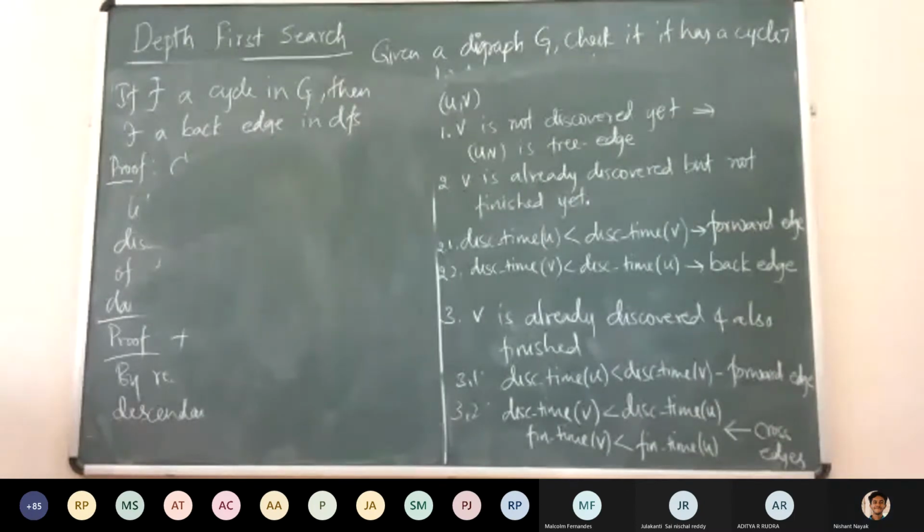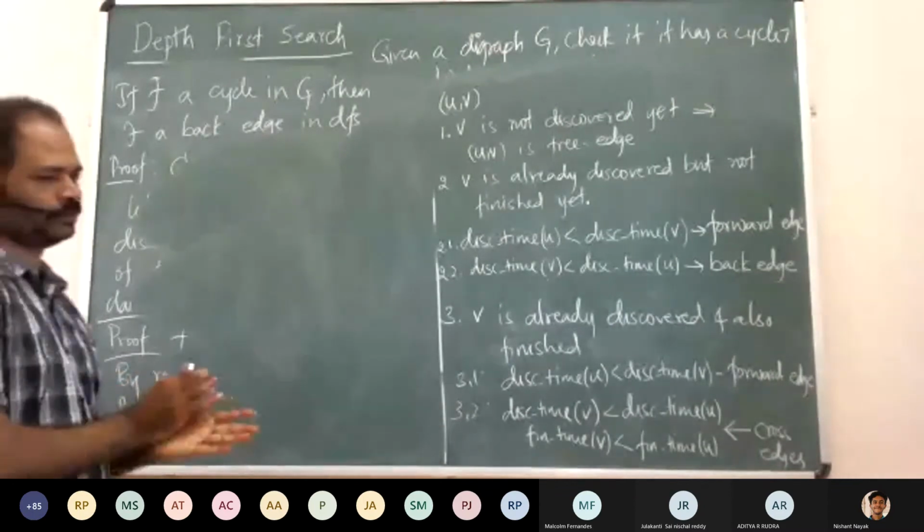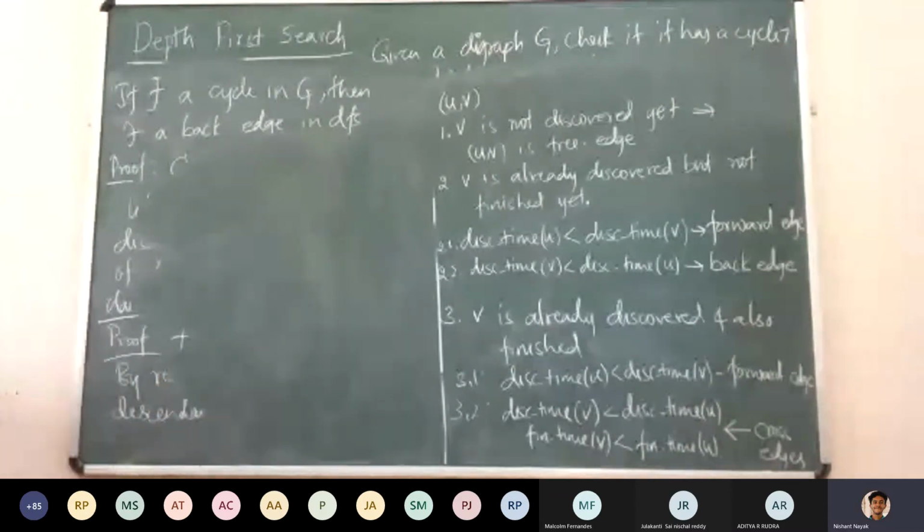We might have discovered it earlier also, right? U was discovered at some point. We are exploring the neighbors of U. That's all. Yes, it is in the process, right? It is between the discovery time of U and the finishing time of U. We are in that process. We are exploring U, right?